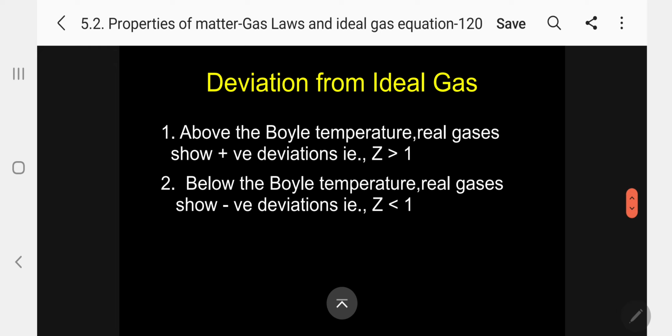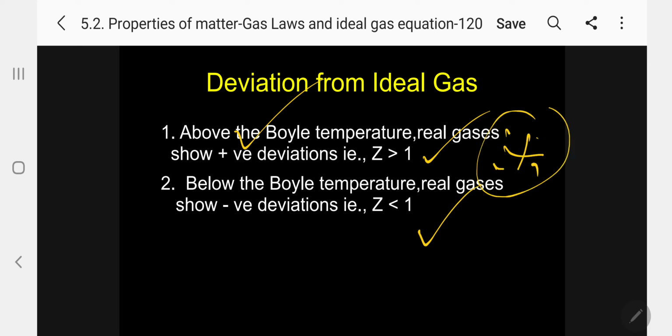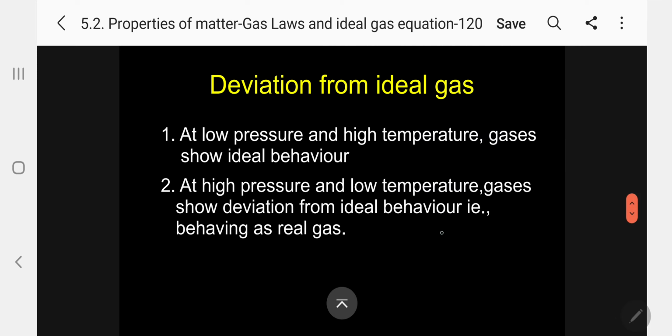Now, above Boyle temperature, real gas shows positive deviation. Number 2, below Boyle temperature, real gas shows negative deviation. You must keep this in mind. I have already pointed out what Boyle temperature is. So real gas shows positive deviation above the Boyle temperature, and below the Boyle temperature, real gas shows negative deviation. This is also important.